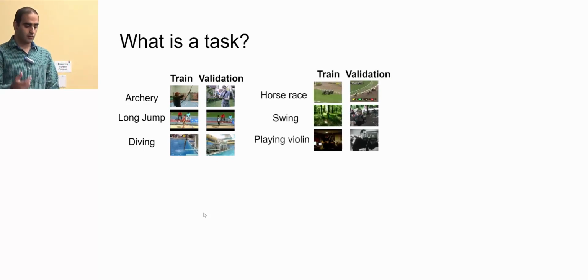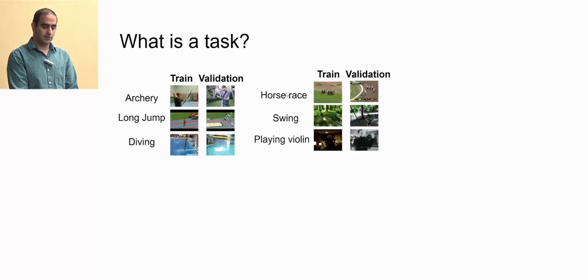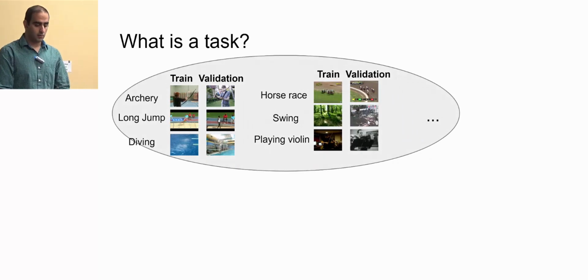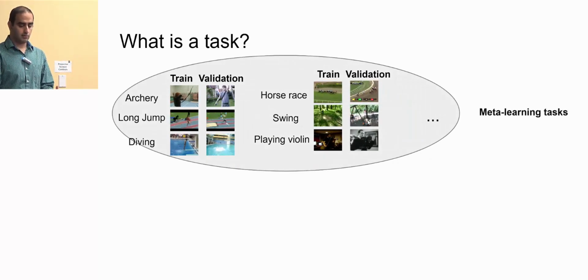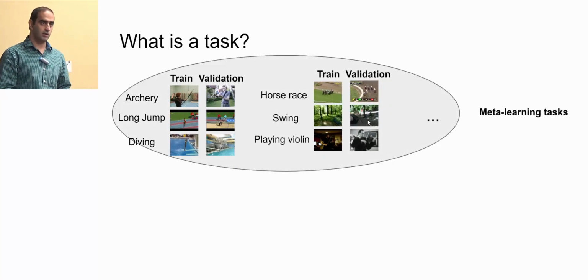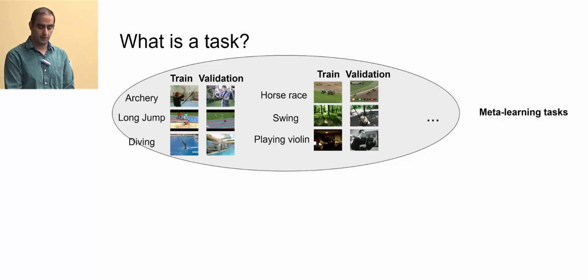This is another example of a task: three other classes, horse race, swing, and playing violin, with its train and validation set. You can imagine that I have lots of tasks like this. I can generate as many as I want, put all of them in a set and call them meta-learning tasks. These are all the tasks we use for meta-learning.